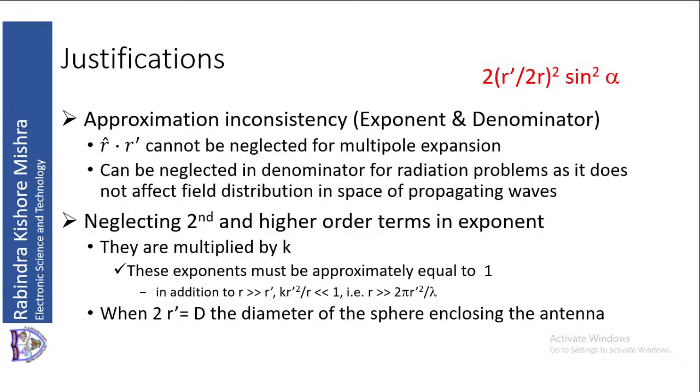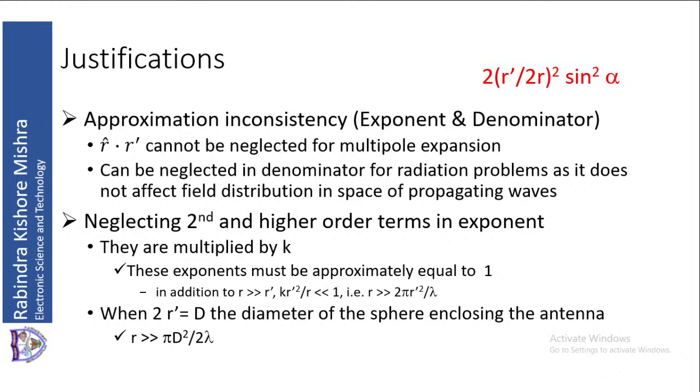When 2 r dash is equal to d, d being the diameter of a sphere enclosing the antenna, under the neglect of second and higher order terms, we get r much greater than pi d square by 2 lambda.